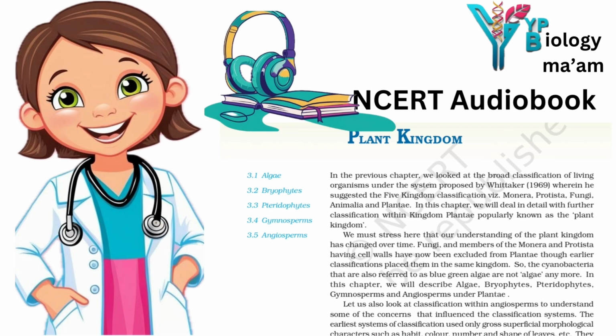This kind of life cycle is termed as haplontic. Many algae such as Volvox, Spirogyra and some species of Chlamydomonas represent this pattern.